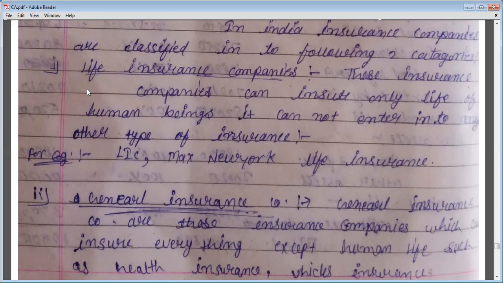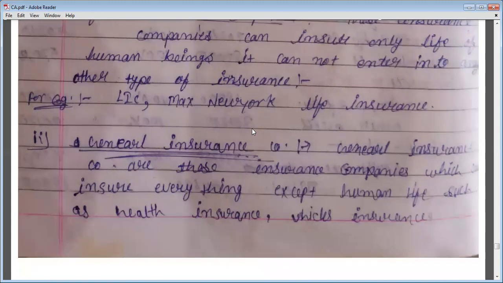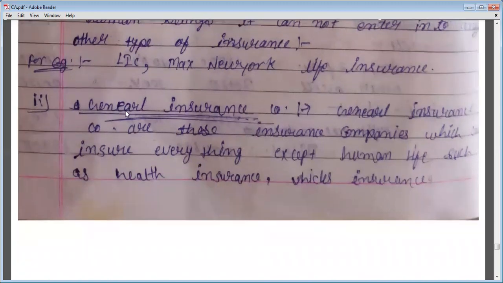Okay, so there are some examples of companies in India doing life insurance, like LIC, Max New York Life Insurance. These are the companies working for the insurance of the life of the person. Now, the second kind is general insurance companies.